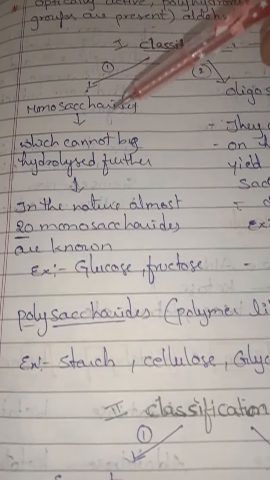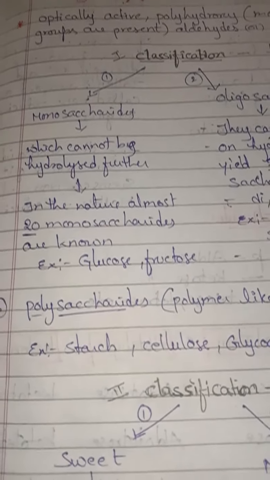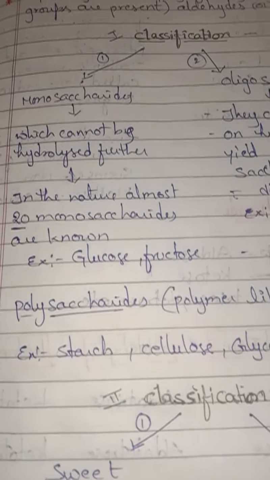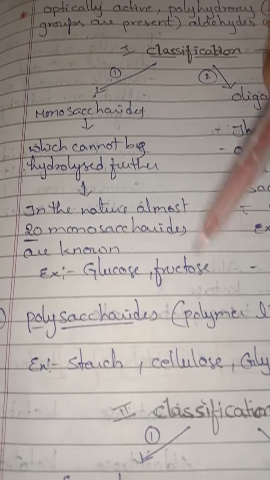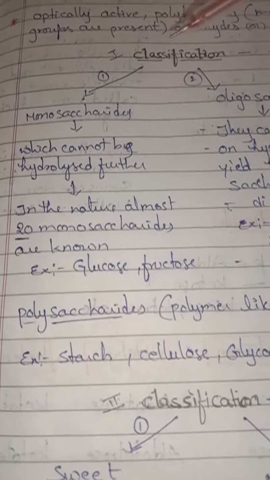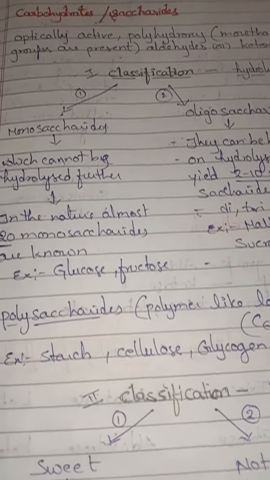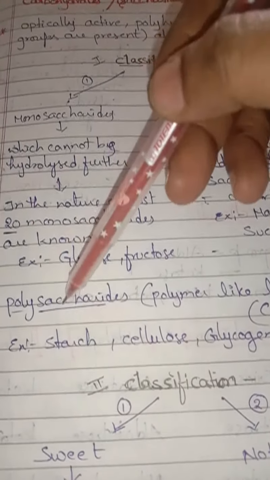They are called monosaccharides. In nature, almost 20 monosaccharides are known. Only 20 monosaccharides are known. The examples are glucose and fructose. So what is the first classification, children? The classification based on hydrolysis. Under hydrolysis, how many units are they going to give? Based on that, it is of three types: monosaccharides, oligosaccharides and polysaccharides.